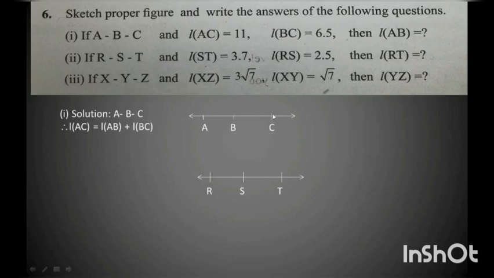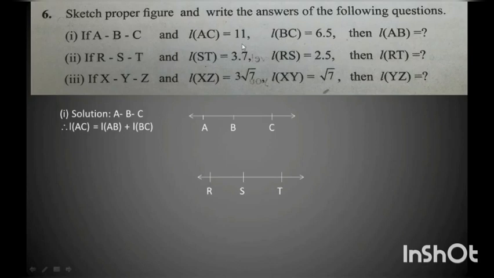So I have drawn a figure over here. B lies between A and C. Now along with the figure, I have to write the answers by solving the given question. Here, instead of distance, they have given us length, so we have to use L itself. Since length is denoted by L, I write that as L. So length AC is equal to length AB plus length BC.